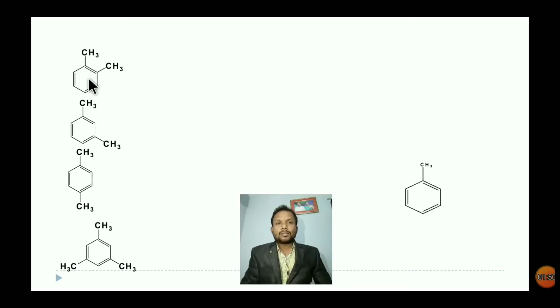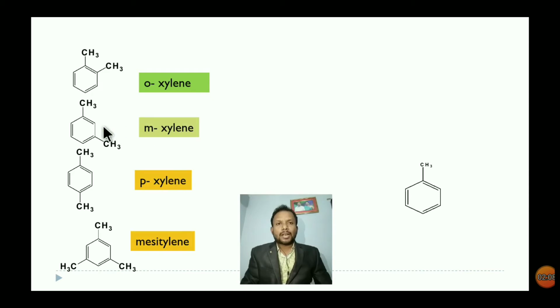See this benzene having two methyl groups ortho to each other. These compounds are called orthoxylene. In this compound, two methyl groups are meta to each other, so this is called meta dimethyl benzene. Another name is metaxylene. Here two methyl groups are in a 1,4 relation, so para to each other. It is called para dimethyl benzene, and we call it paraxylene.